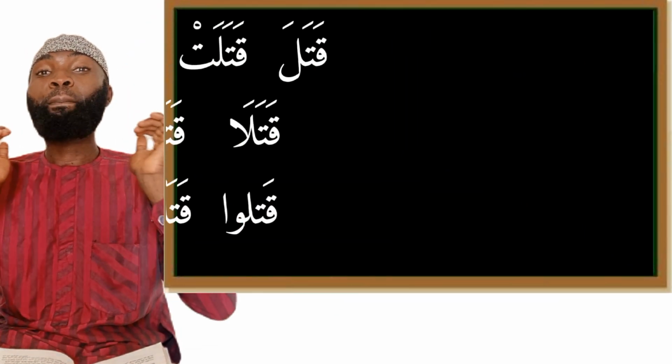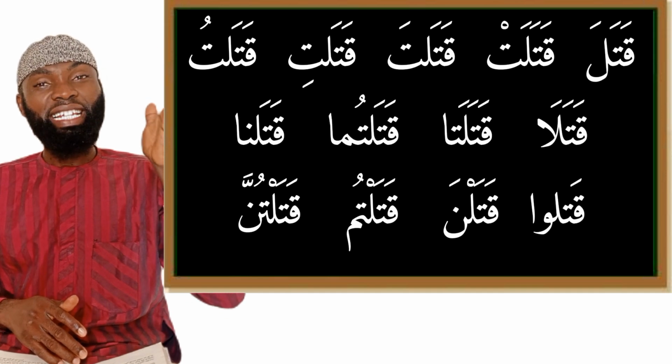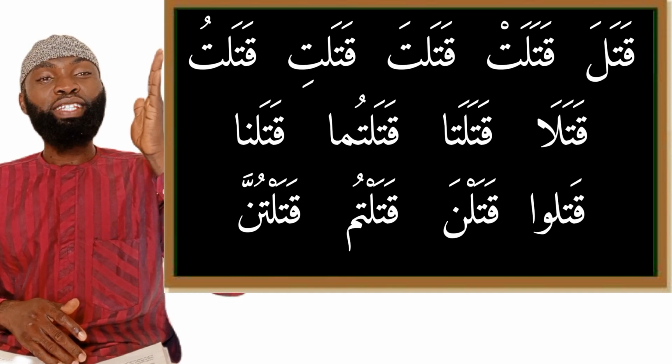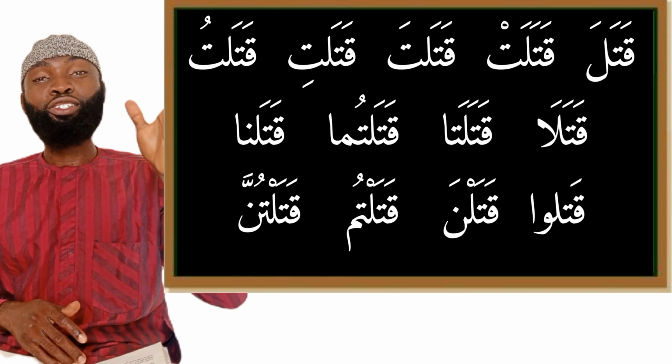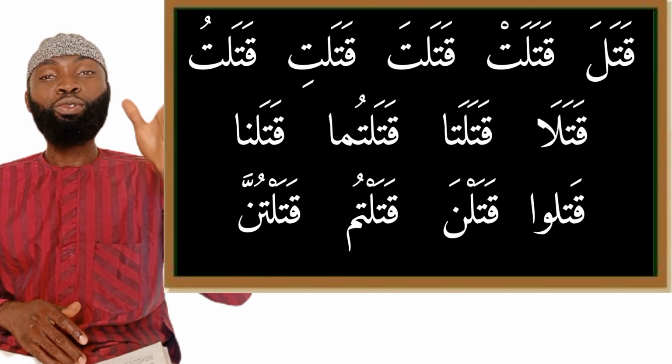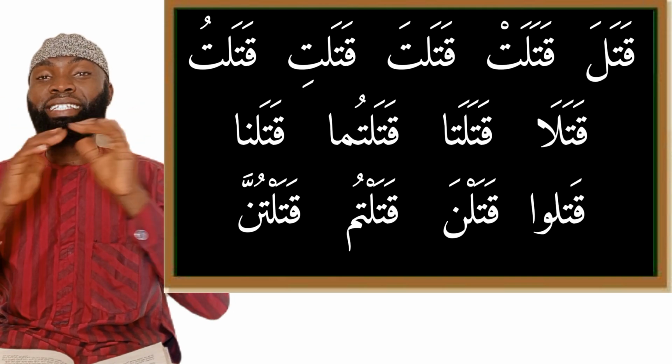If you look at the board, you see that all of these words here are past tense verbs. That is, we have qatala, qatalat, qatalta, qatalti, qataltu, qatala, qatalata, qataltuma, qatalna, qatalu, qatalna, qataltum, qataltunna, qatalna. All these are past tense verbs.